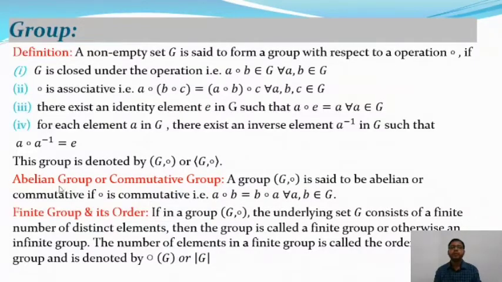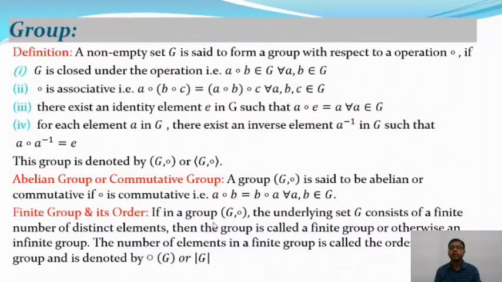After that we will talk about the abelian group, or the commutative group. So what is the abelian group? A group (G, composition) is said to be an abelian group or commutative group if the composition is commutative. That means a composition b is equal to b composition a for all a, b belonging to G. Now we will define the finite group and its order.